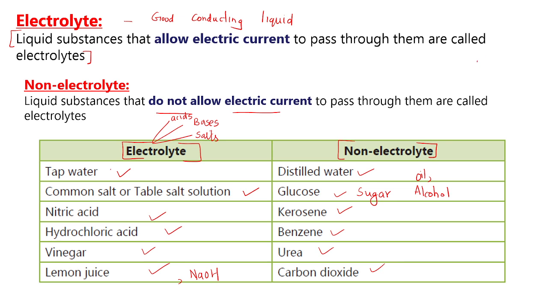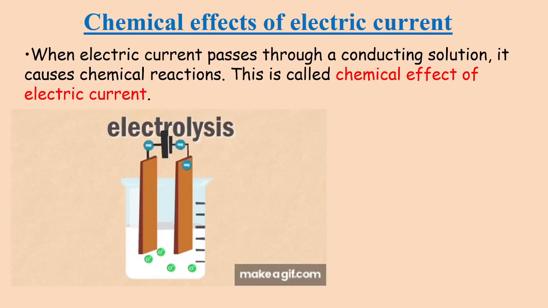Here you can also perform an activity wherein you can find out whether a liquid conducts electricity or not. We have talked about how to make a conduction tester in the last session. You can watch that video for more understanding about how to make a conduction tester. So with the help of a conduction tester, you can test whether a given liquid is an electrolyte or non-electrolyte.